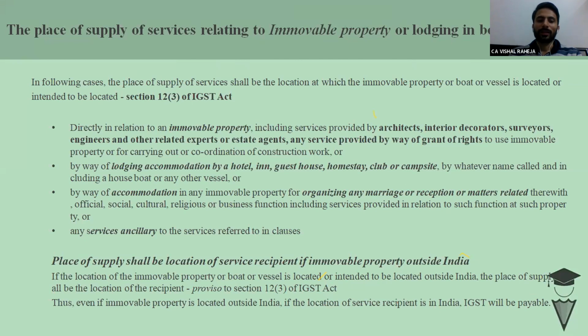Now, the rule says, I have booked a hotel in Dubai. I am in India. I booked the hotel in Dubai by using the supplier who is situated in India, but the property is situated in Dubai. In that situation, the place of supply should be the place of immovable property.